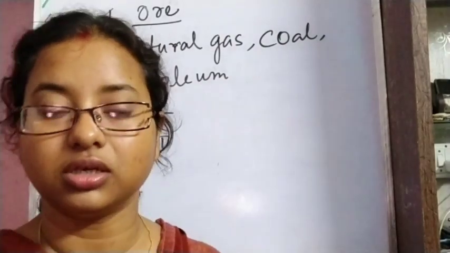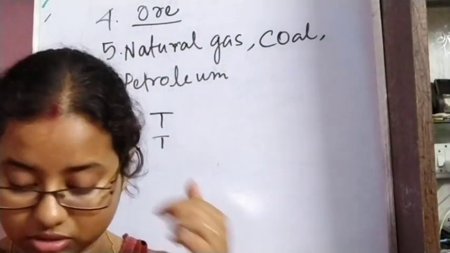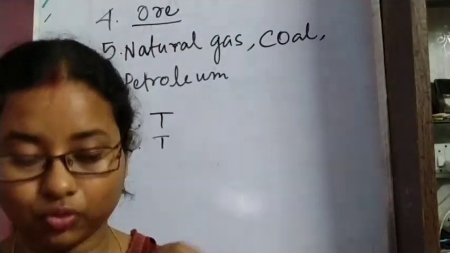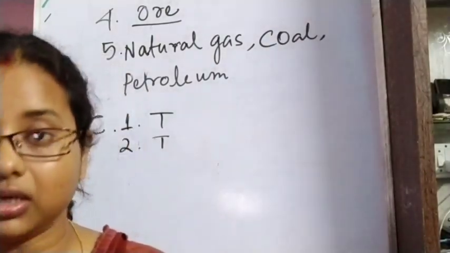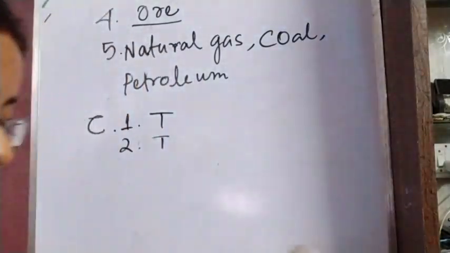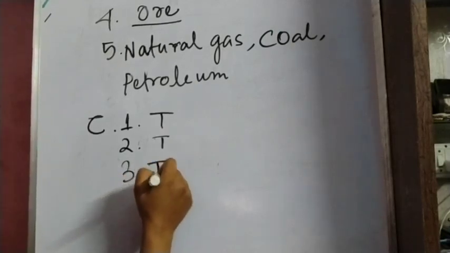We cannot form that on our own. It's natural, so of course they are non-renewable sources of energy. Once it is finished, it is finished forever. We cannot recreate that. So this is absolutely true.